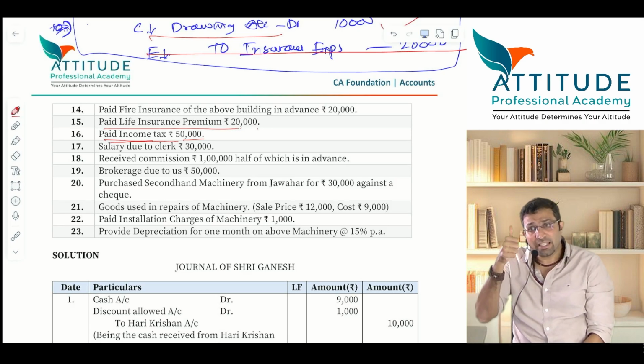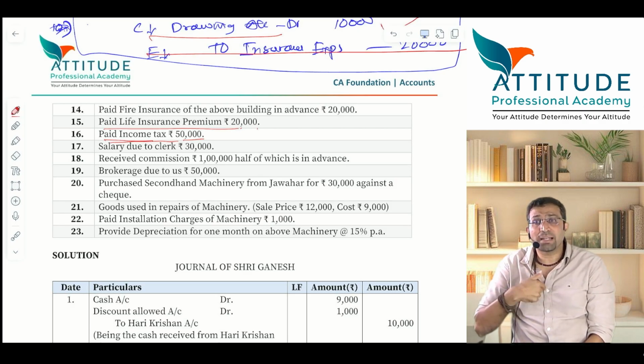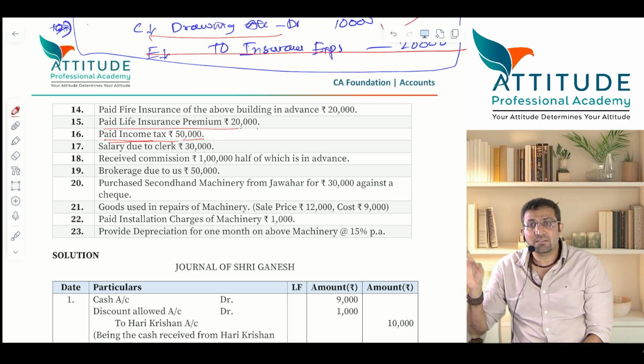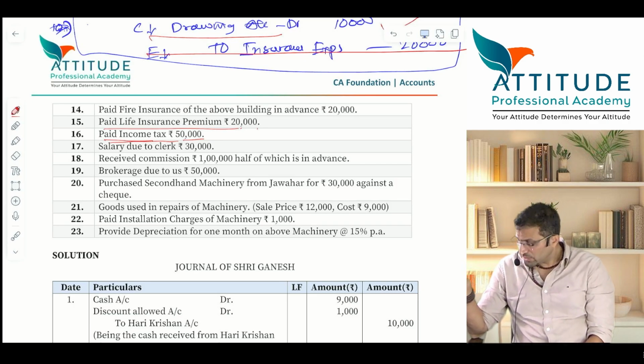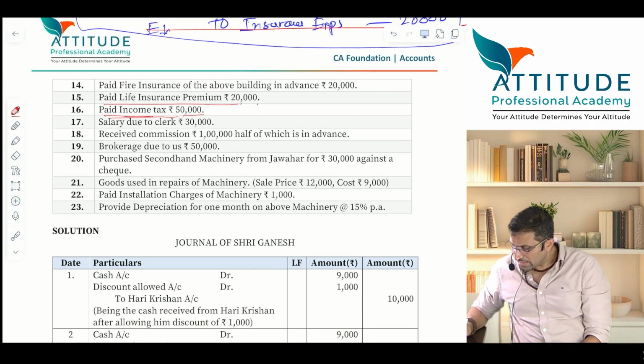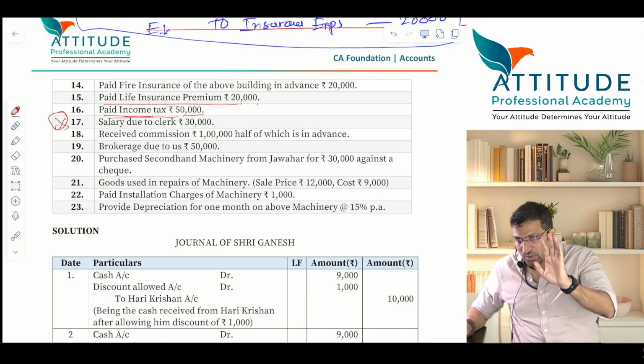Insurance premium, medical insurance premium, health insurance premium of the person, owner is a personal expense. Is that clear? So income tax is also personal expense. Drawings account debit to cash. Is that clear? 17th, right now you don't do it. We'll see that later on. Okay?